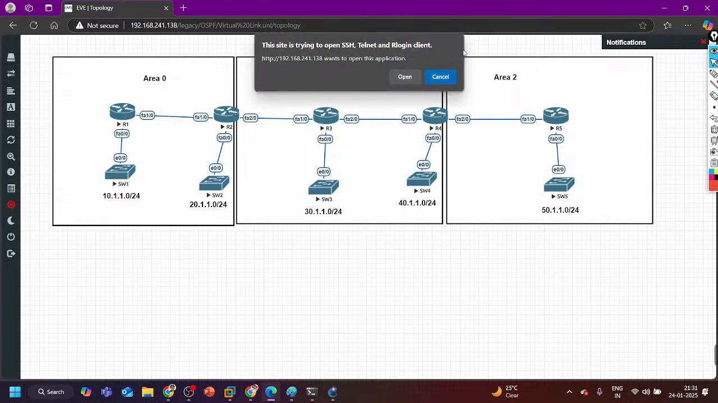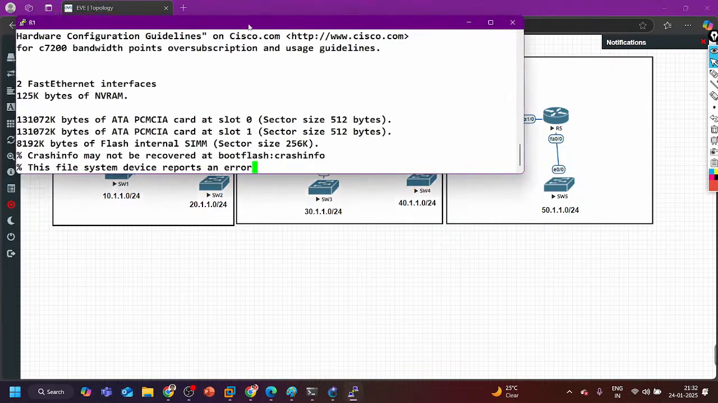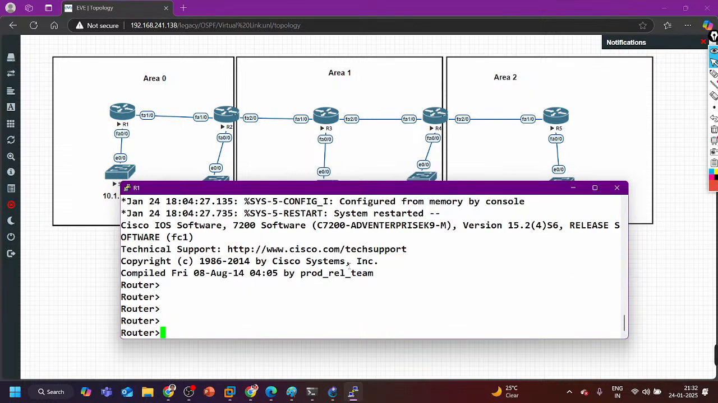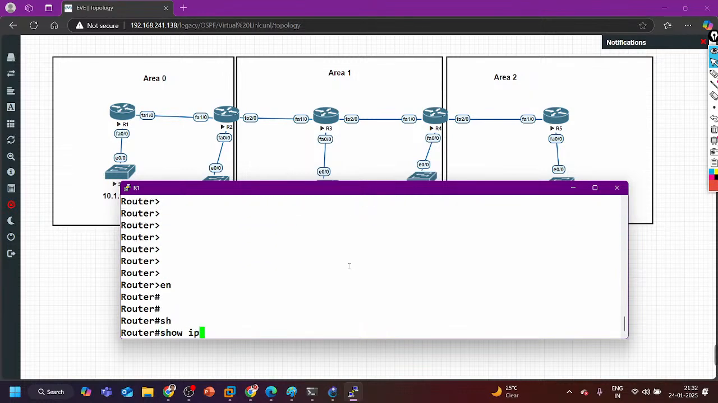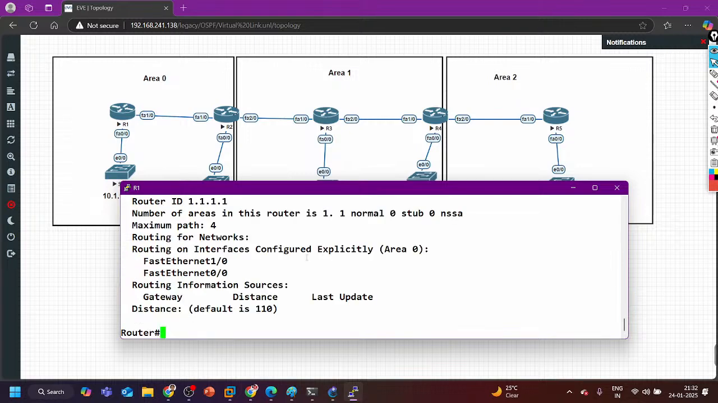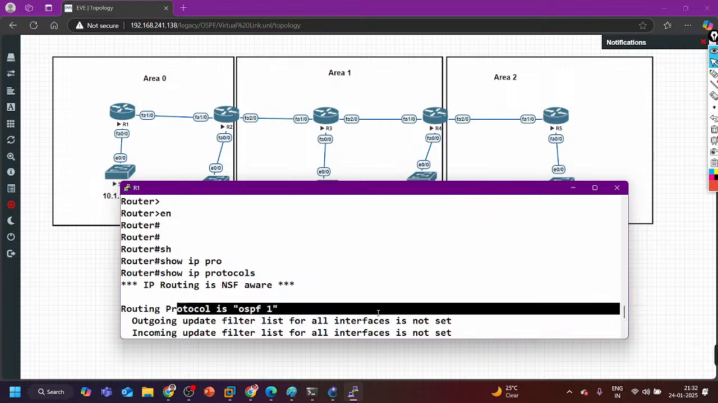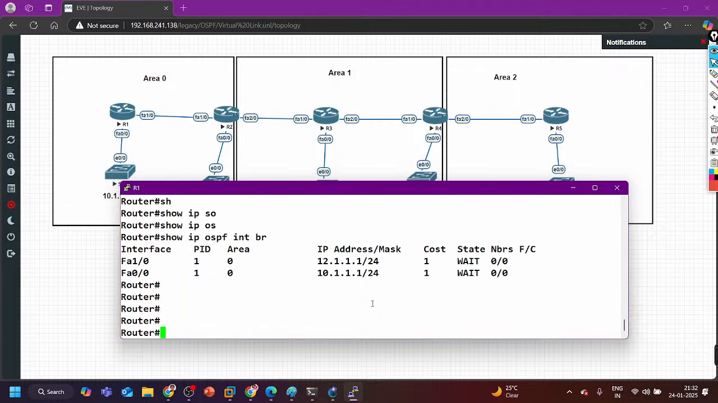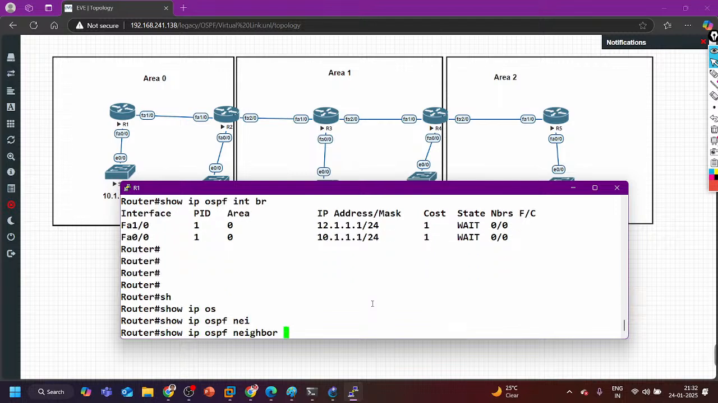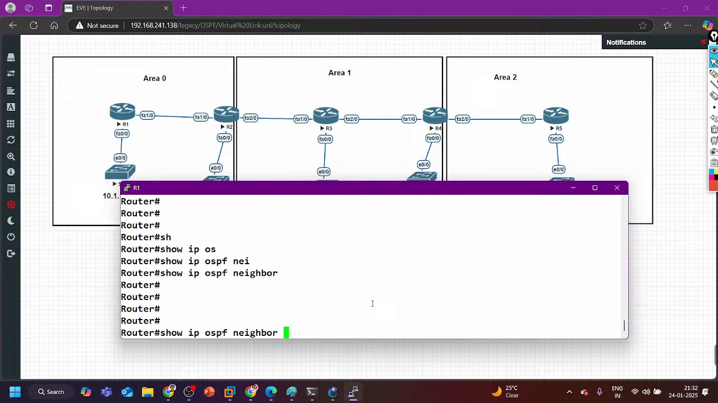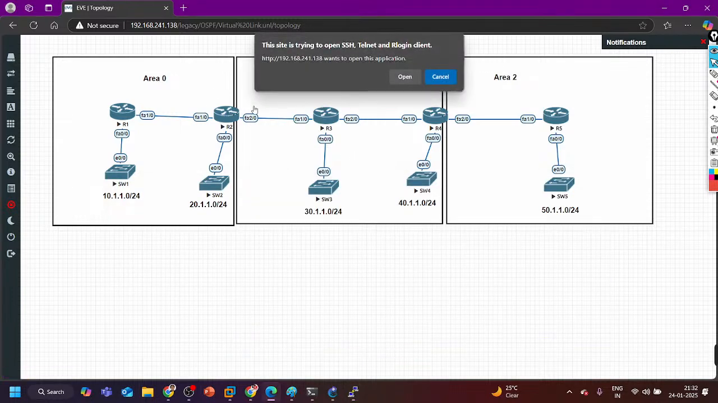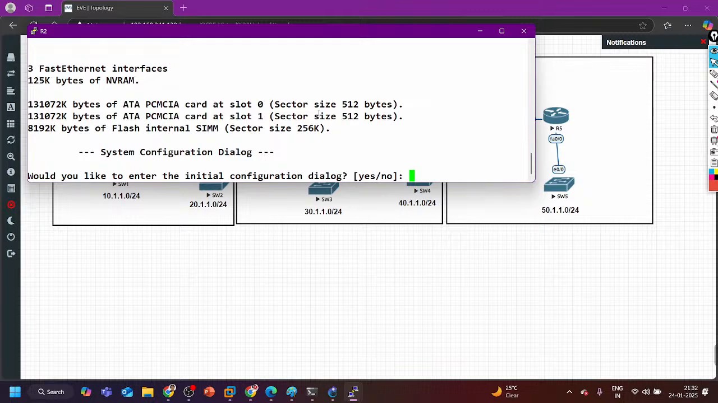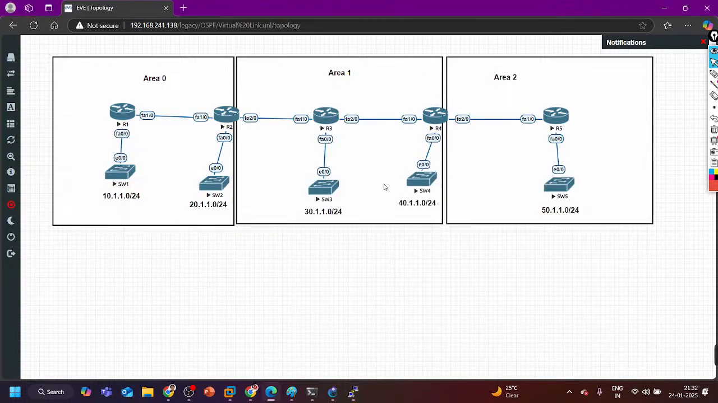Let me check whether OSPF is enabled or not. Show IP protocols. Okay, great, OSPF is already enabled. Show IP OSPF interface brief, done. Show IP OSPF neighbor. What happened? I think OSPF is not enabled on router 2. Yes, router 2 is a fresh router. Let me configure it very quickly.